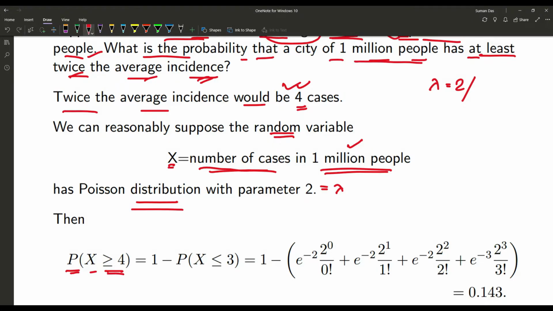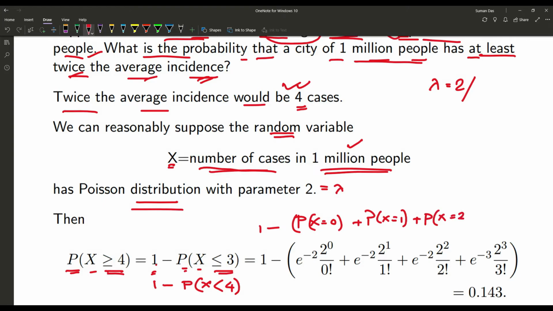So X greater than or equal to 4 can also be written as 1 minus the probability of X less than 4, or 1 minus the probability of X less than or equal to 3. So that means 1 minus the sum of P(X = 0) plus P(X = 1) plus P(X = 2) plus P(X = 3).